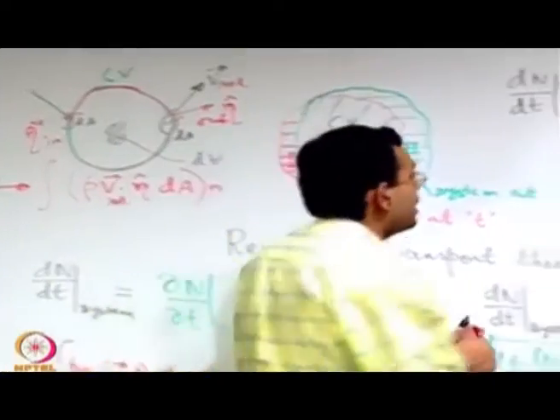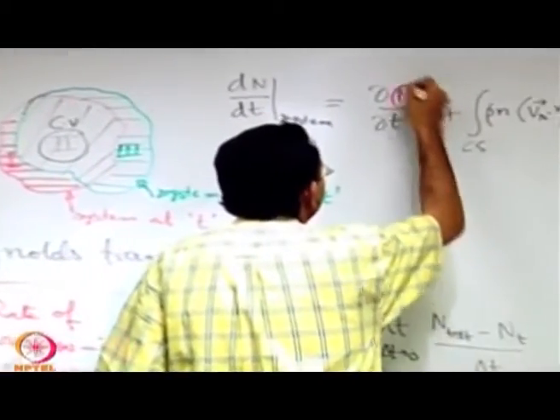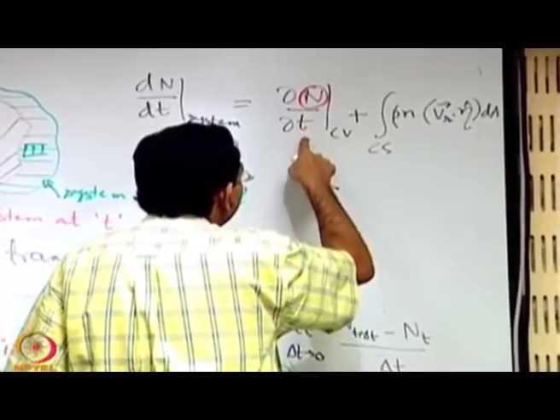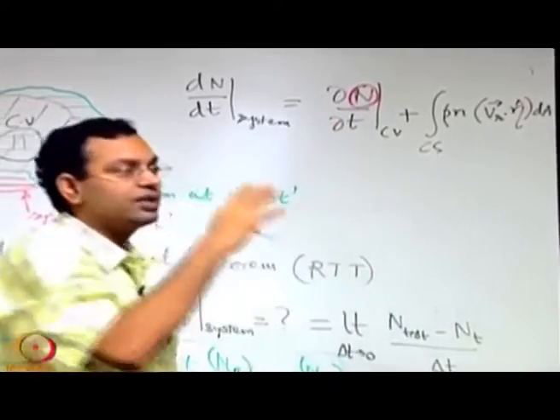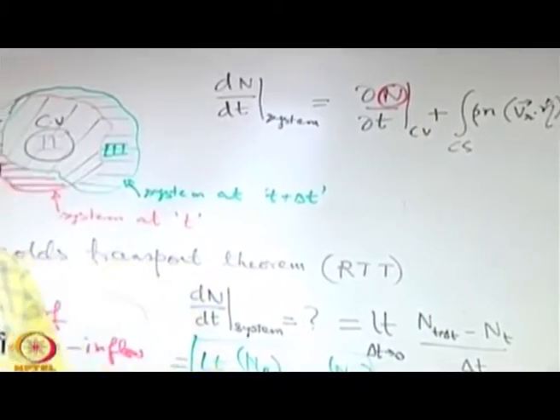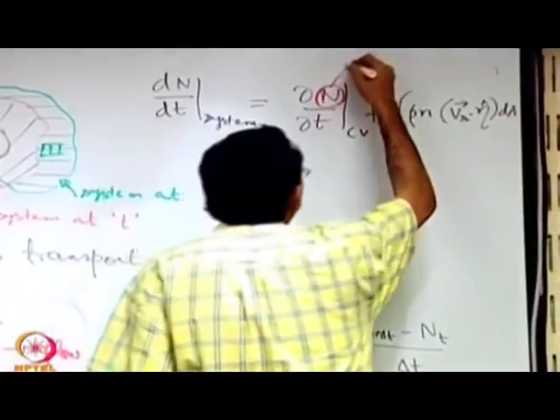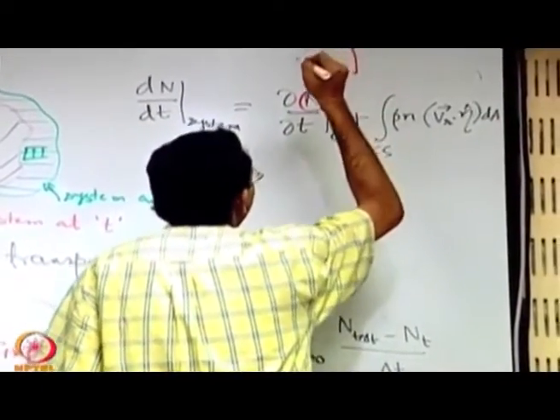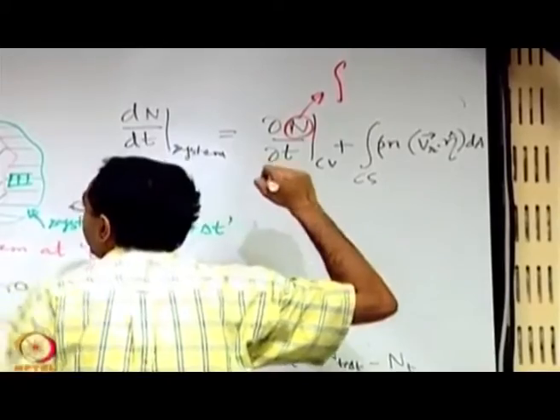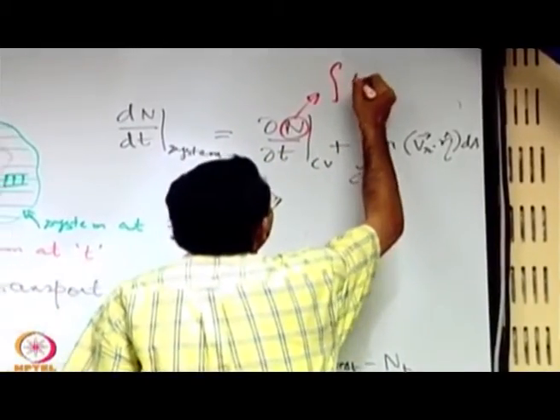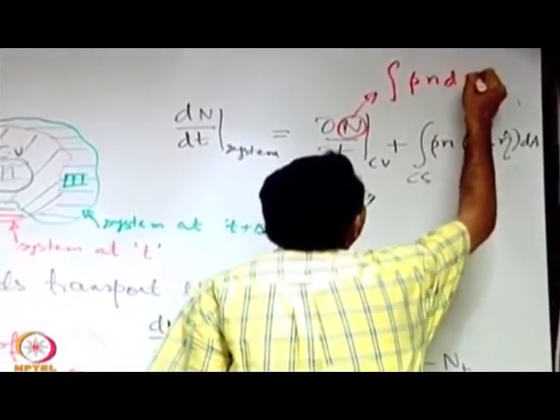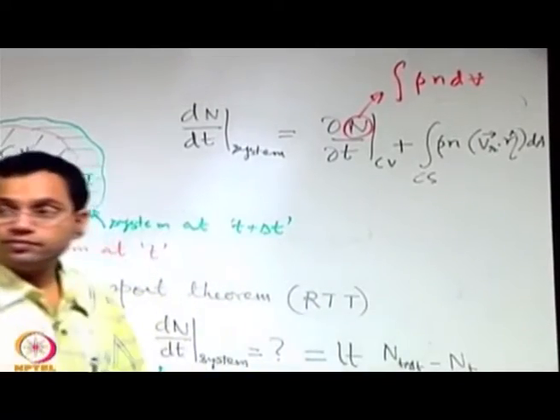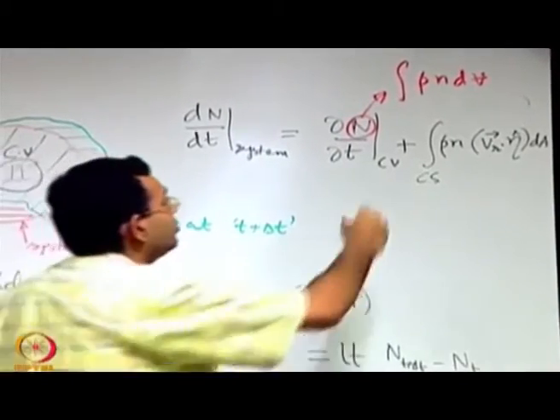So, the capital N of the control volume, this is like the partial derivative with respect to time of capital N of the control volume. So, what is that capital N of the control volume? This is the integral of, first, the elemental property, that is rho small n dV. This is the volume integral you have to remember.